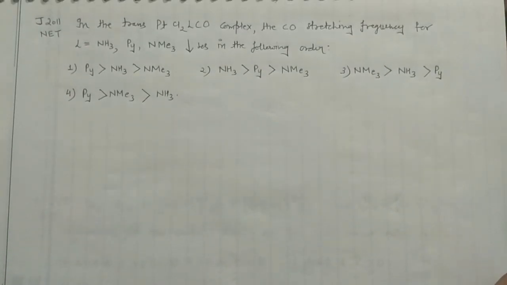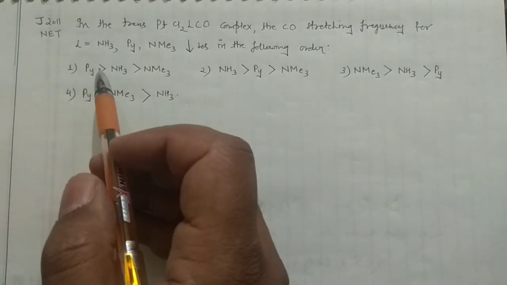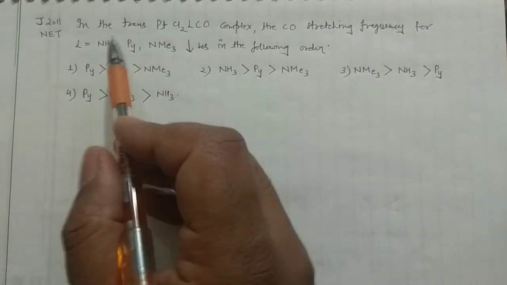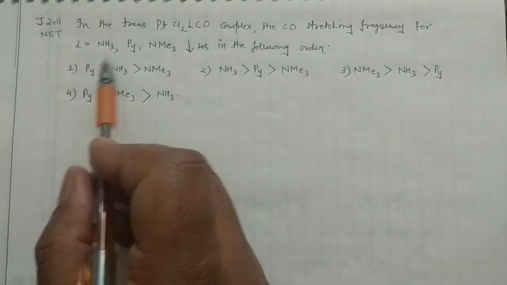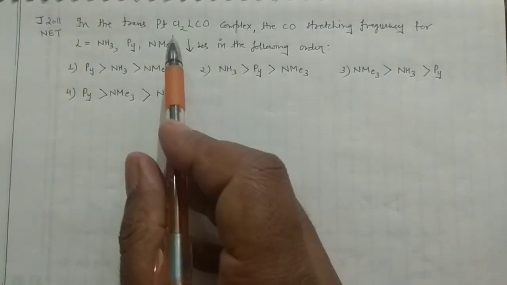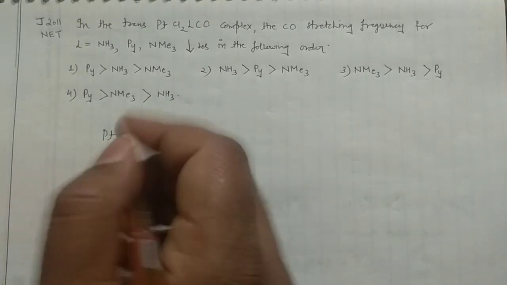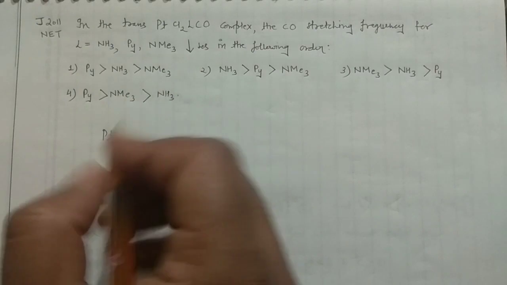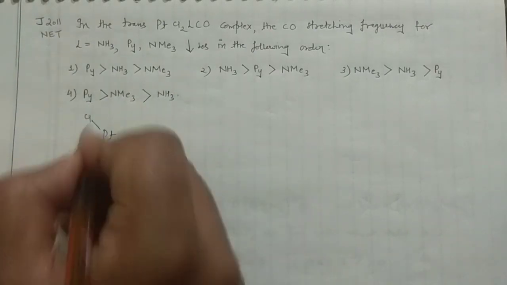Now, I'm going to explain some of the details here. This was the question asked in the June 2011 NET examination. So what was the question? In the trans platinum complex, the CO stretching frequency of ligand L decreases in the following order. What they are asking? They are having the platinum. This is a trans compound. So what is the meaning of the trans compound? The two chlorines would be at the two opposite ends.